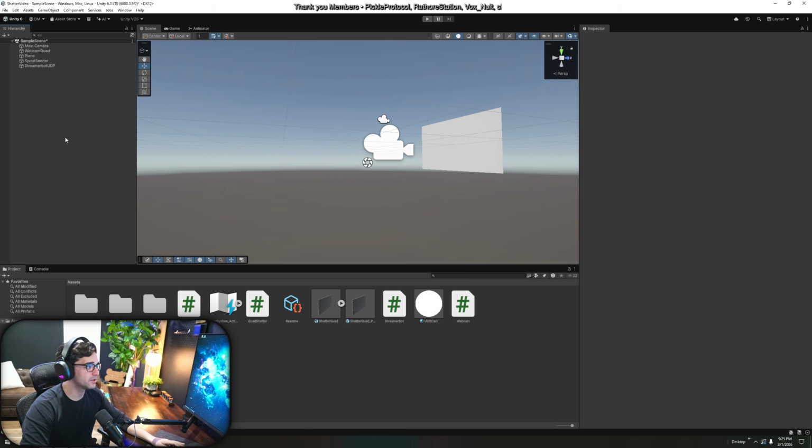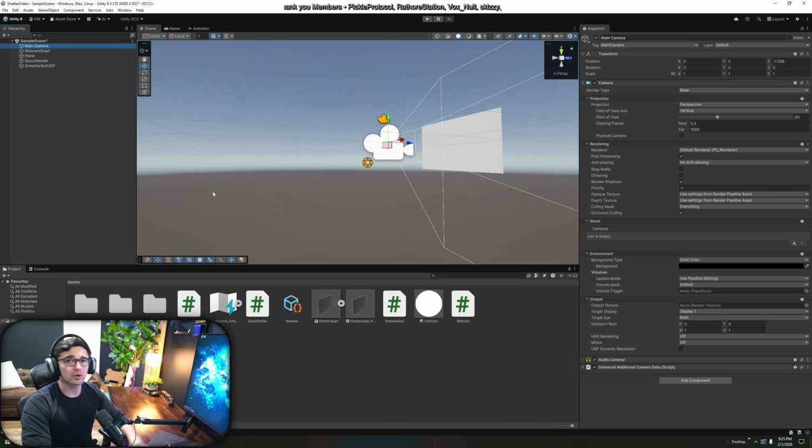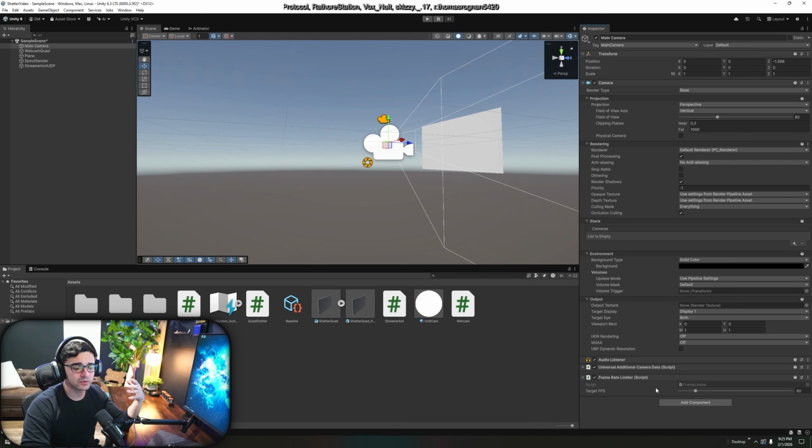Two things I want left to do is I'm going to go to my main camera. It's something consistent in the scene that's never going to go away for me. That's my main camera. And I'm going to click on frame limiter, and I'm going to drag that in here. And what this does, it's going to limit the amount of frames this is trying to generate. You don't need a crazy amount of frames. My default's to 60. You could put it down to 30 for better performance. It's up to you, okay?